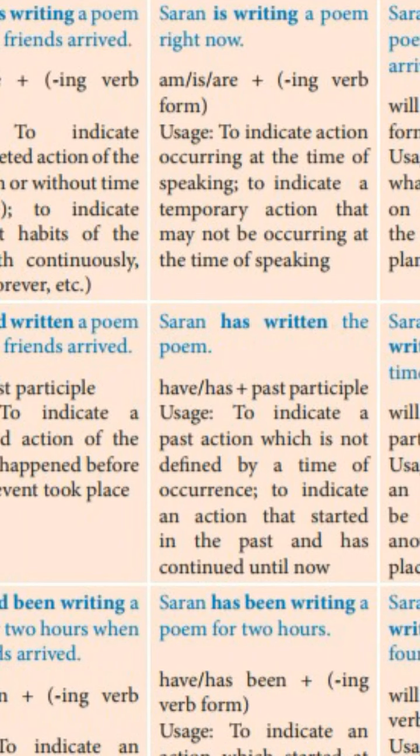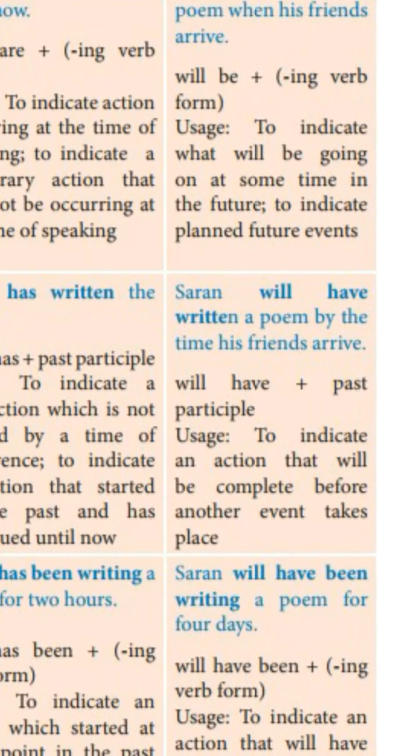Next, present perfect. Saran has written a poem. It is almost like simple past, but the past time is not mentioned. The reason is it is a present tense. Has written is given here. Still that effect, the present effect, is there. Even though that action was completed in the past, now also that effect is there. That is why it is given has written, present perfect.